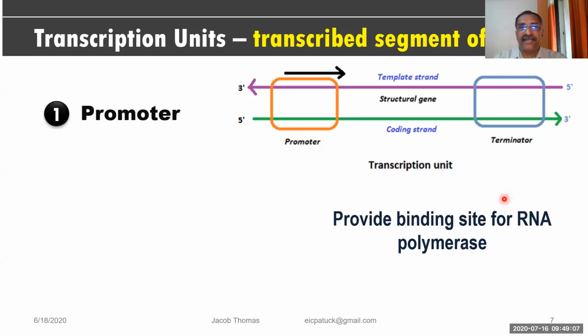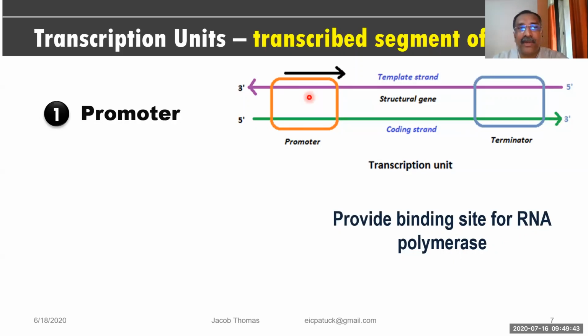So the RNA polymerase enzyme is coming to the DNA, and on the DNA there is a site, a location where this RNA polymerase is received. They are attached there. So promoter is nothing else. This is the binding site for RNA polymerase enzyme on the DNA.